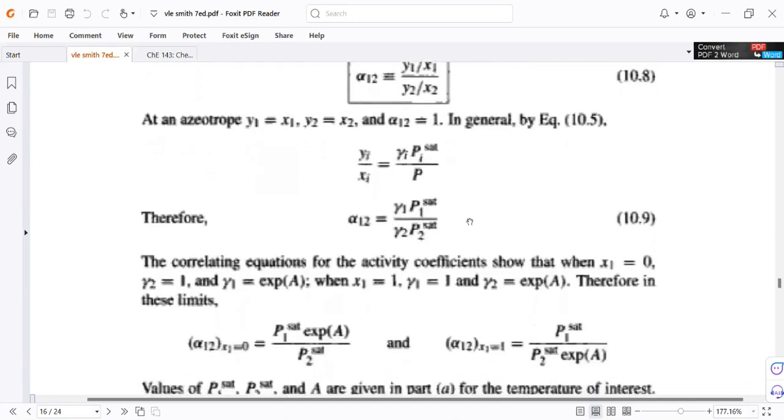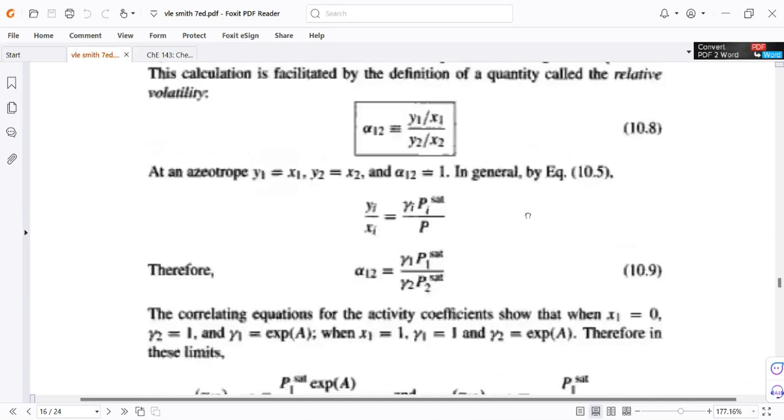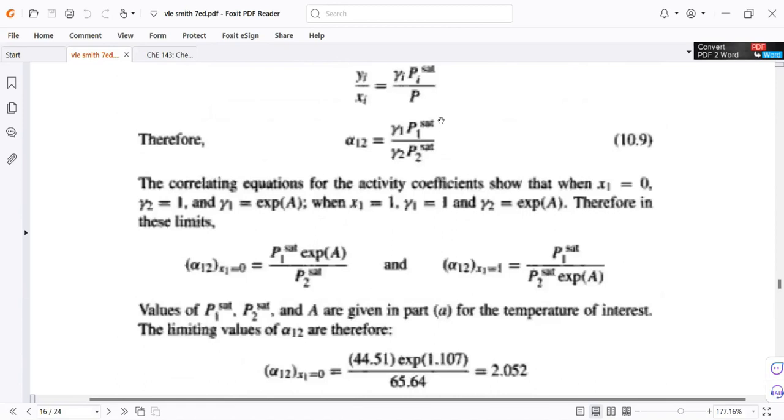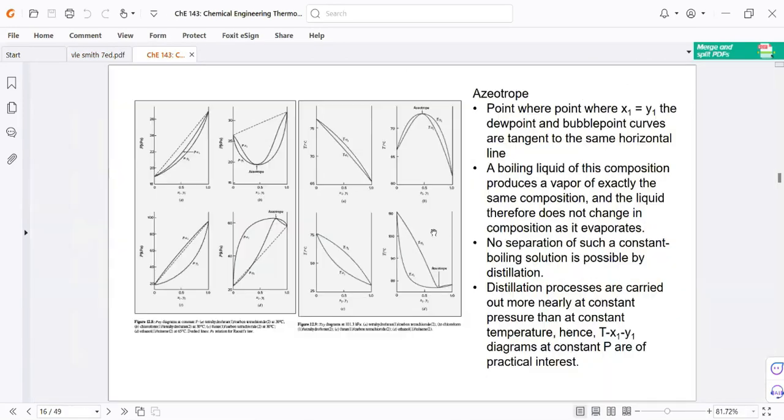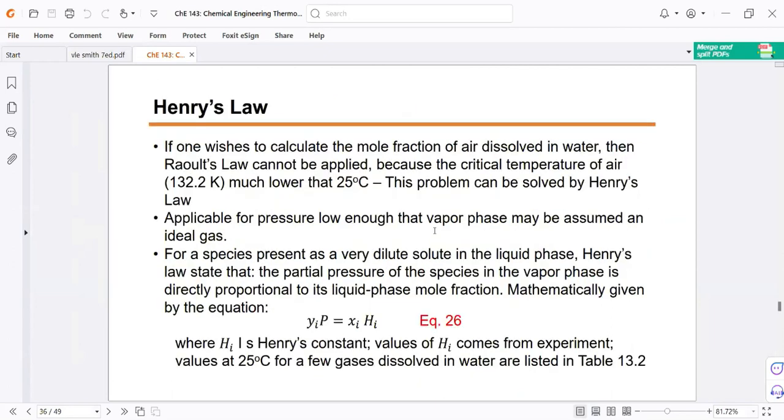So this is another equation for the relative volatility. All right. So now we go back to the correlating equations of the activity coefficients. Let me go there to the problem.